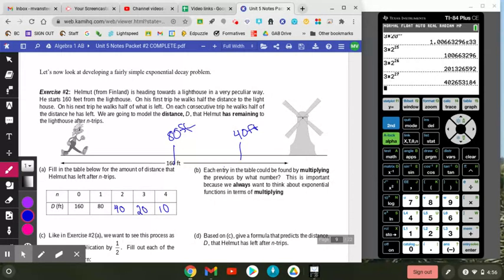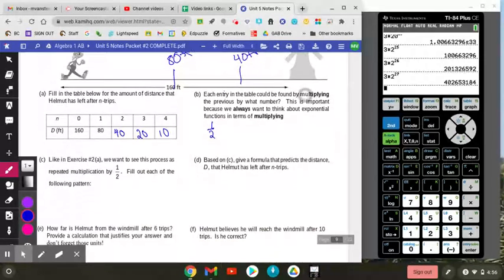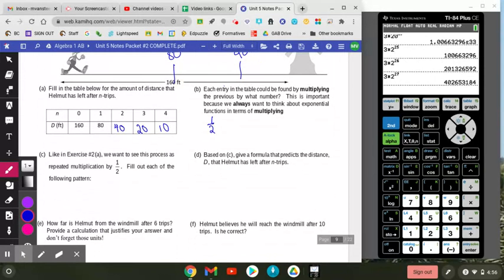Each entry in the table could be found by multiplying the previous by what? Well, it's a half. We have to think about it as always multiplying, because the exponential is always multiplication. Like in part 2a, we want to use this process to relate it to multiplying. First we did 160 times a half.